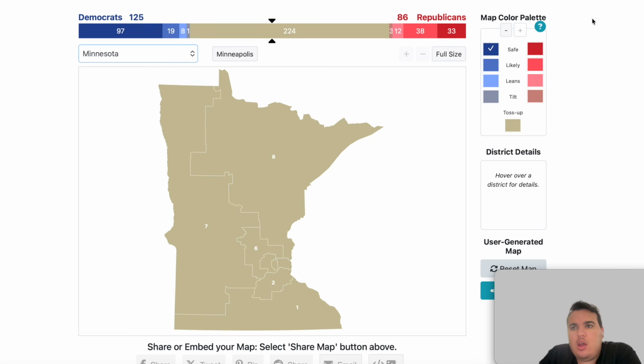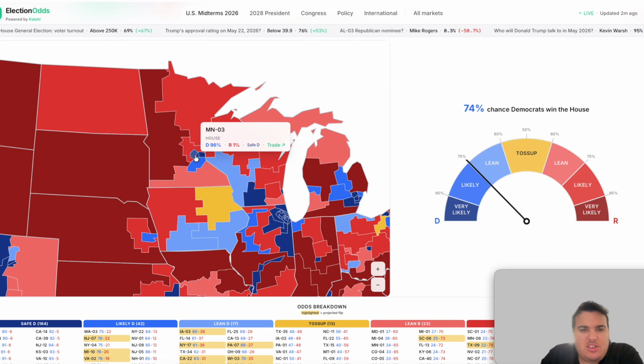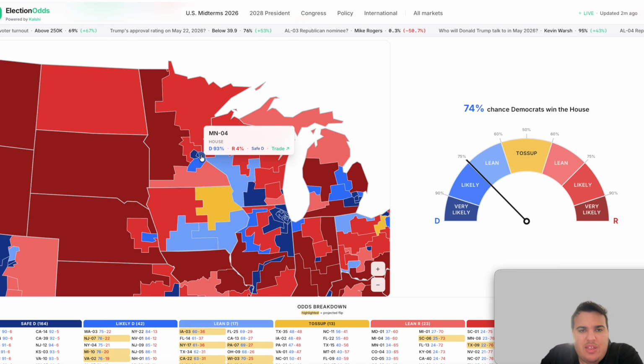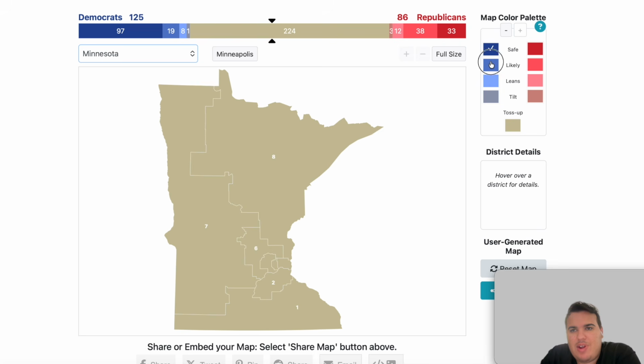We can go to the state of Minnesota. Minnesota, most of the map looks red, though there is some districts here. The 3rd, 5th, and 4th are all safe Democrats. 2nd district is likely Democrats. We can add those to the rankings now. I think I did draw that one by mistake. The 6th district, I don't believe, should be safe Democratic.